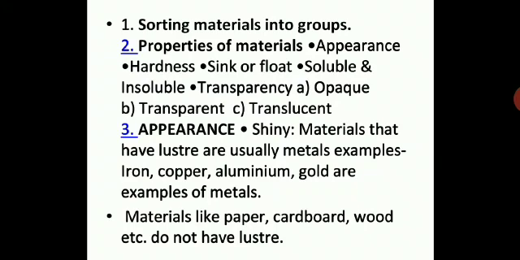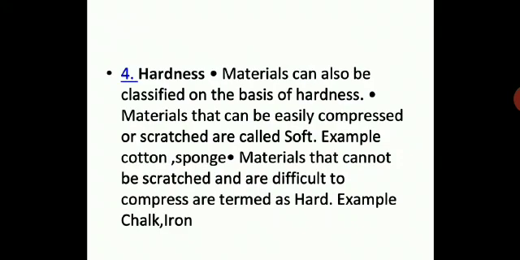Then in appearance, we have seen that shiny materials that have luster are usually metals. Iron, copper, aluminium, gold are all examples of metals, and they are shiny, they are lustrous. Materials like paper, cardboard, wood, etc. do not have luster. This is just a revision of all the pointers which we have discussed, compiled in this session. Next, we have seen hardness.